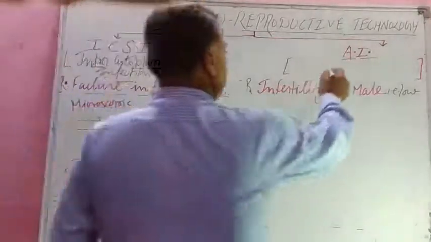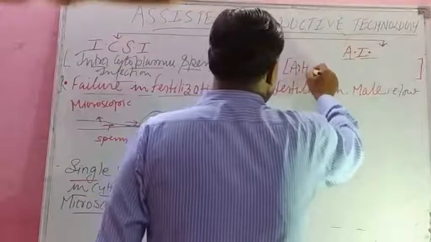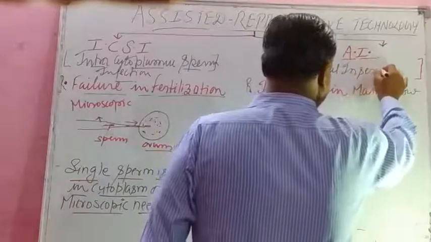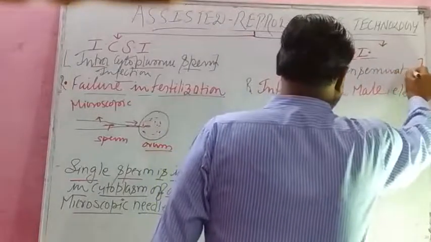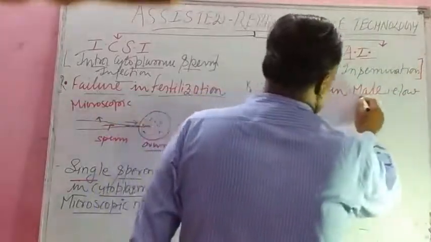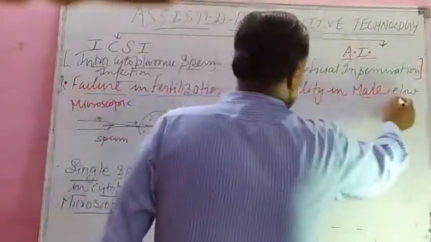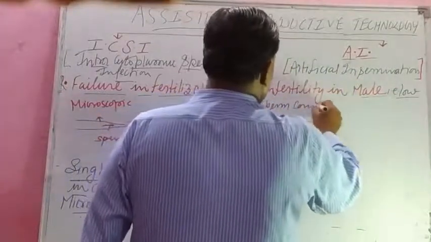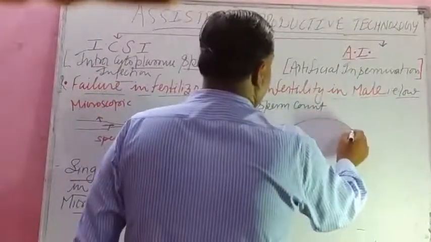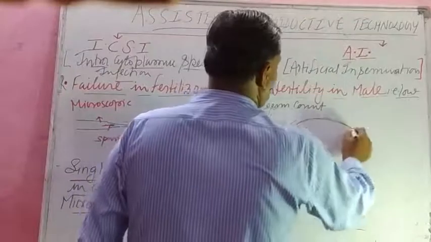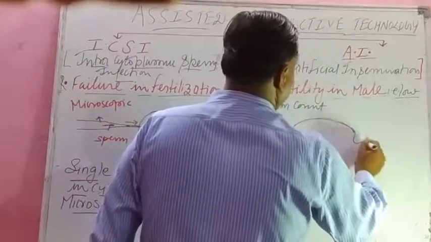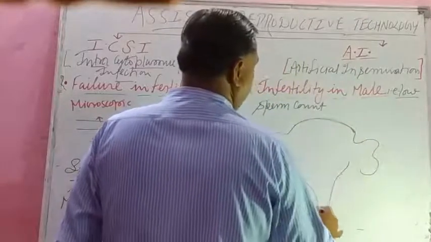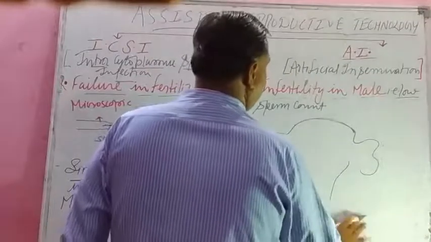Now the last is AI, that is artificial insemination. Here what do we do, student? The reason is infertility in the male. Sometimes in the male there is a low sperm count. So what do we do in artificial insemination? This is the uterus. Insemination means, you know, student, discharge of the semen into the uterus. So what we do? We take